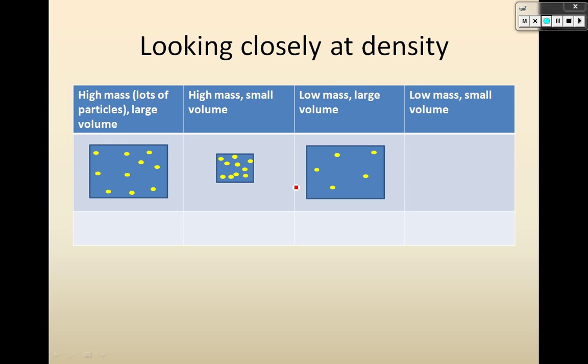For my low mass and a large volume, I was really careful to make the volume the same size, but now I only have 5 particles instead of 10. And then for my low mass, small volume, again, I have the same 5 particles as I have here, but the same volume as I have here. So now in a minute, I'm going to ask you to pause the video again, and I want you to write a number 1 in the box you think is going to be the densest, and a 4 in the one that is the least dense. So you can go ahead and pause the video now.